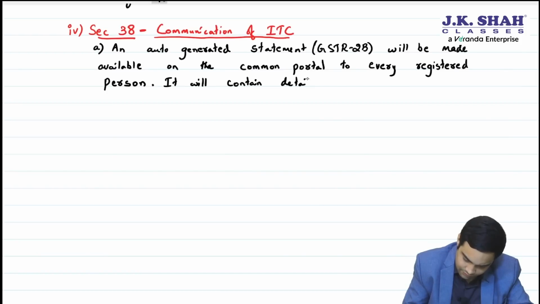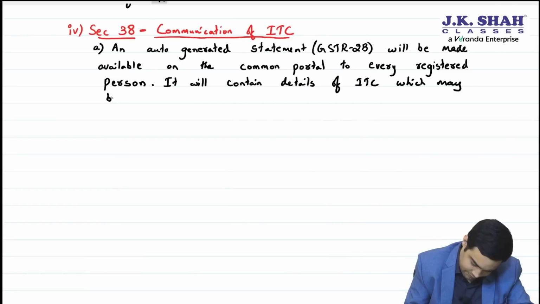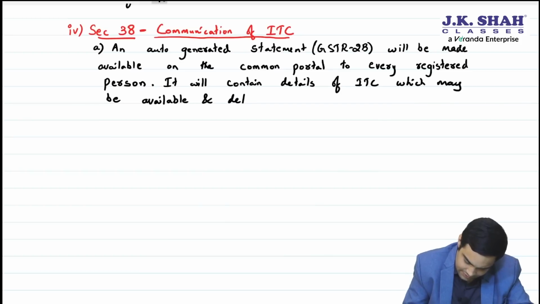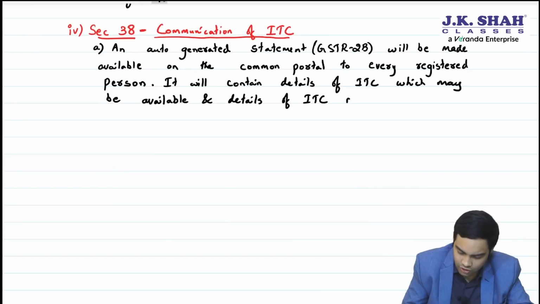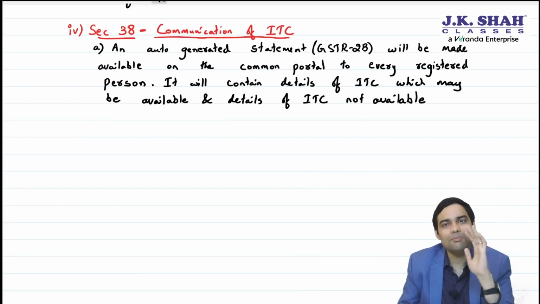It will contain details of ITC which may be available and details of ITC not available. They will provide you that this ITC may be available.